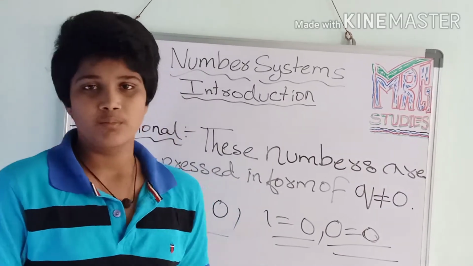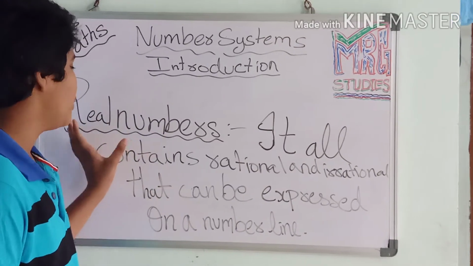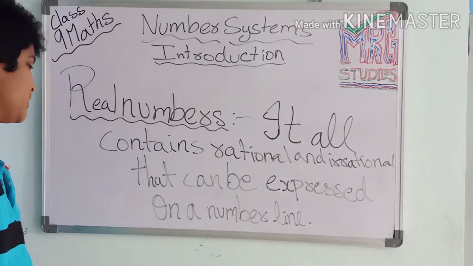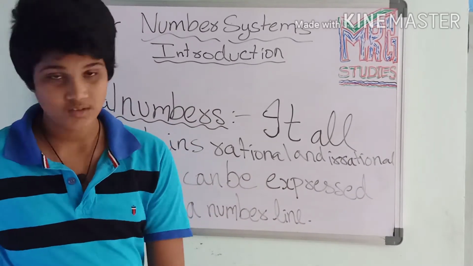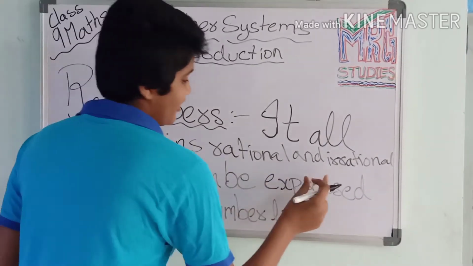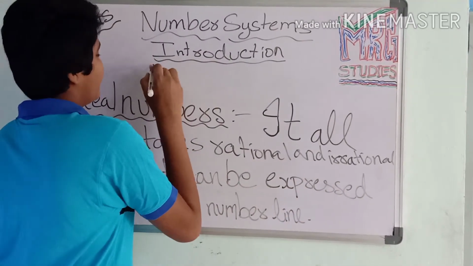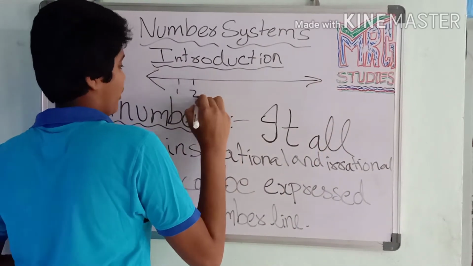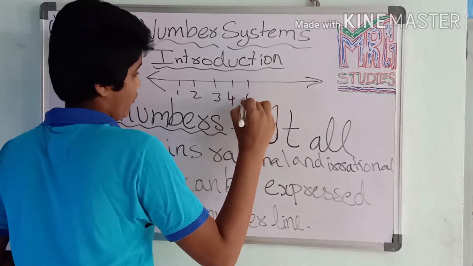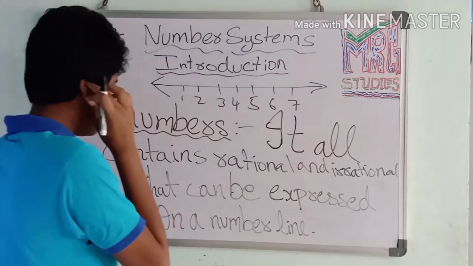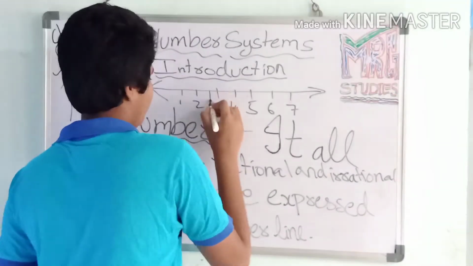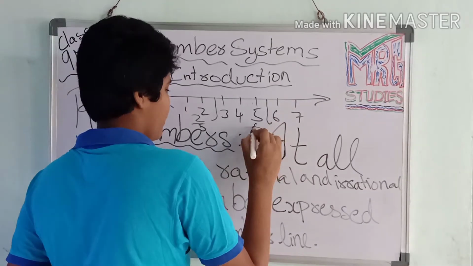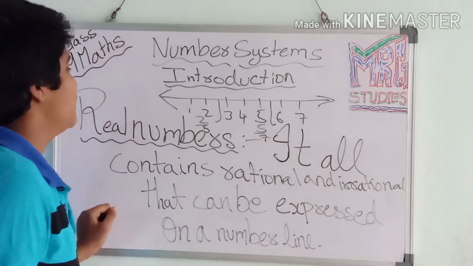Now I will tell you the real numbers. The real numbers contain all the rational numbers and irrational numbers that can be expressed on a number line. Like if there is a number line 1, 2, 3, 4, 5, 6, between these there will be a rational number like 2/5, and between this one more, like 5/7.